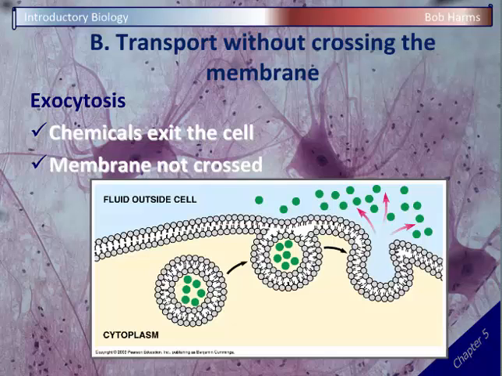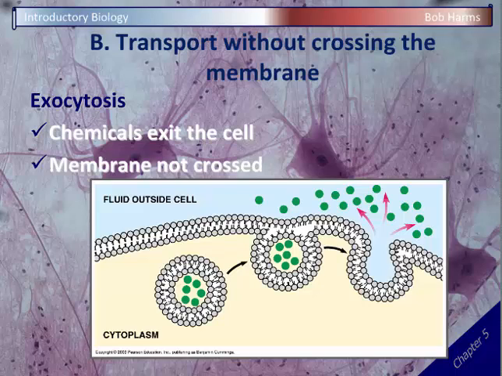And so if we take a look at a picture here, cells oftentimes are going to pack chemicals inside a vacuole. And so we can see this little vacuole. It's basically a membrane sac, our phospholipid bilayer. And that vacuole is going to get pushed up to the edge of the cell using the cytoskeleton. Because the vacuole and the cell membrane are both made up of the phospholipids, those 2 things, when they bump into each other, are going to merge together.